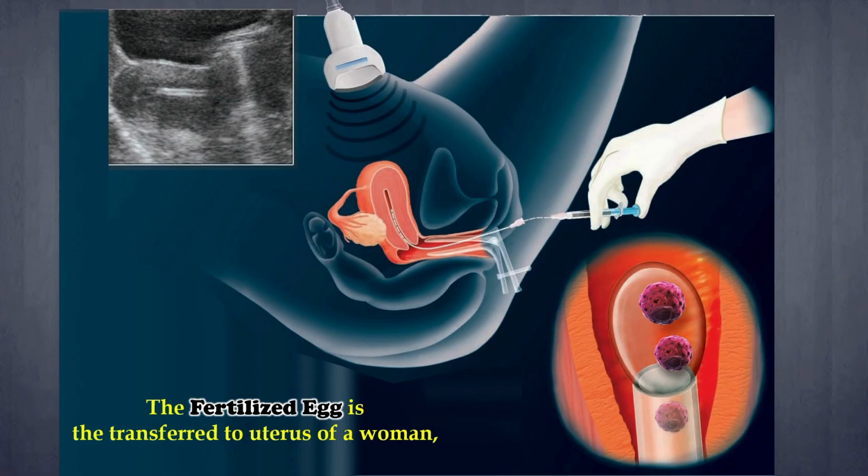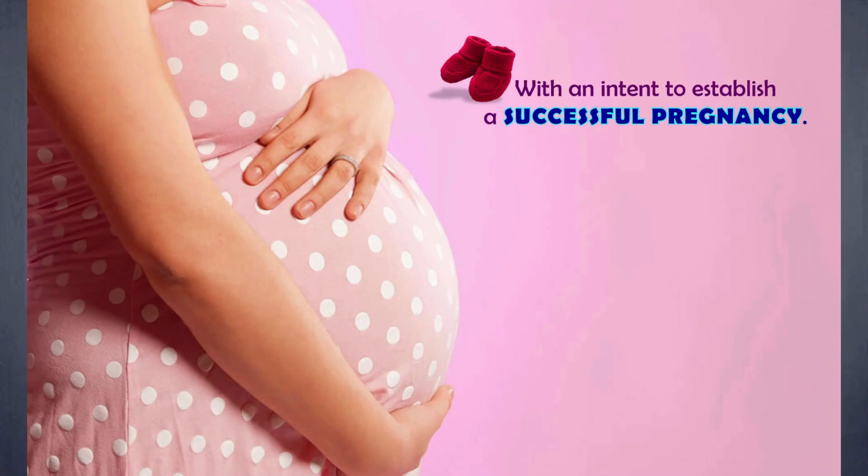After the embryo is carefully placed into the woman's uterus, the goal is to allow it to grow and develop naturally. With proper care and medical support, this process aims to establish a successful pregnancy, giving hopeful parents a chance to welcome a healthy baby into their lives.